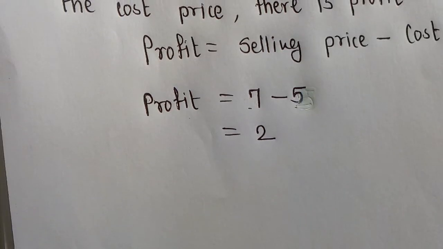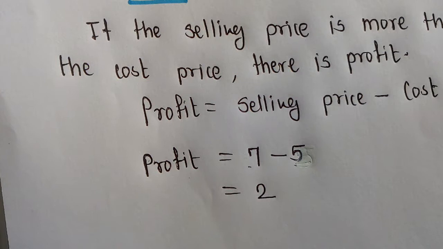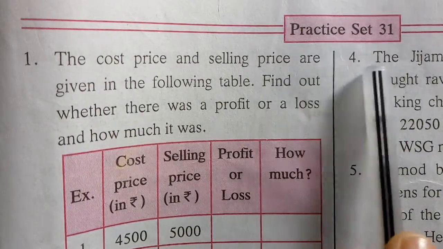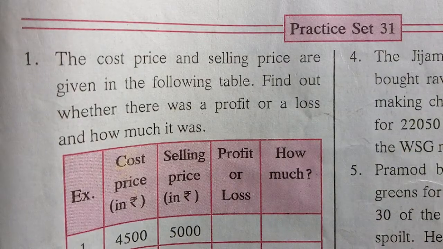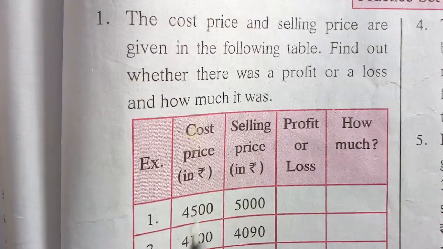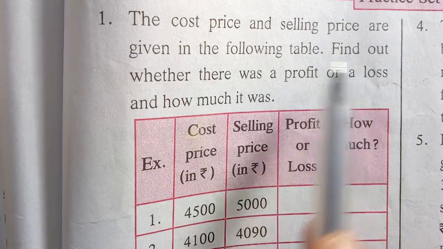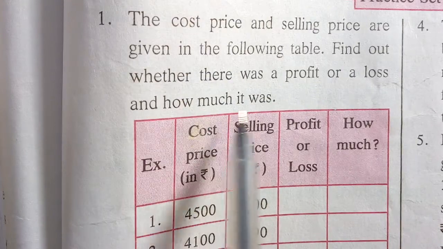Hope all of you understood the concept of profit and loss. Now we will see examples of practice set 31. So this is the first question. The cost price and selling price are given in the following table. Find out whether there was a profit or loss and how much it was.